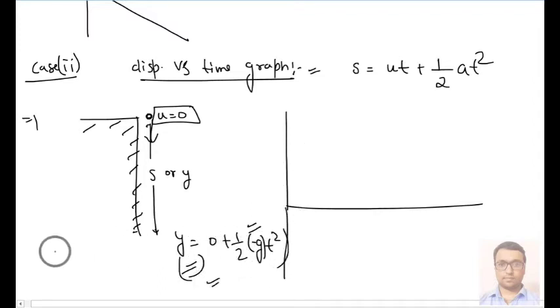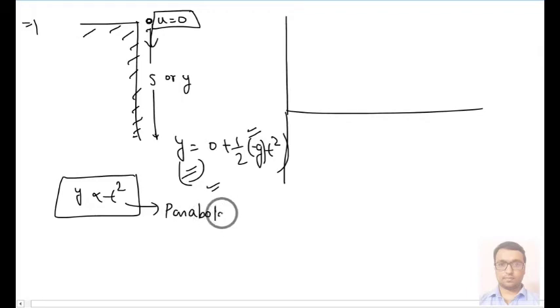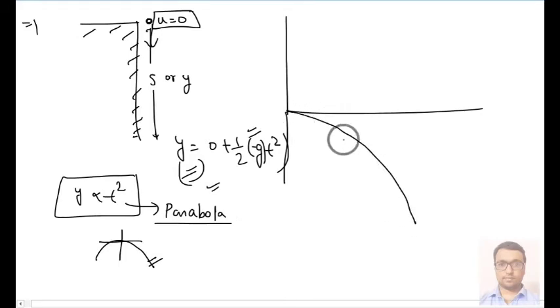and also this y we can say is proportional to t square, so it is a relation of a parabola. Okay, more specifically it will be like this, that is minus of t square. So the graph will be plotted like this. This is your displacement y, and here we have time. This will be the nature of the graph.